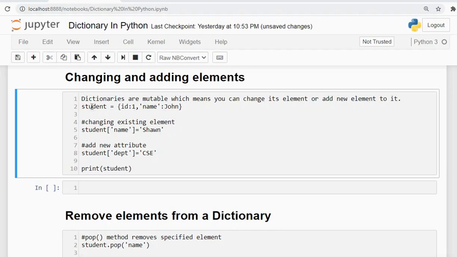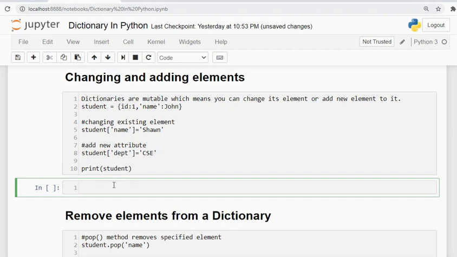My student dictionary contained the name key with the value John, but now I want to change the name to Sean. For that I will use the dictionary name, then the square bracket, and pass that key.